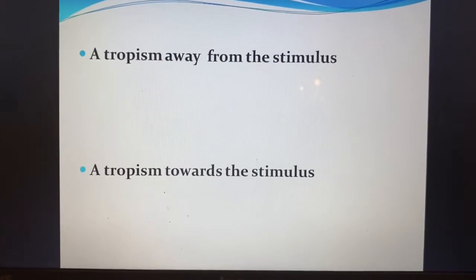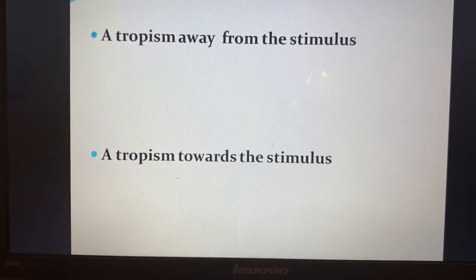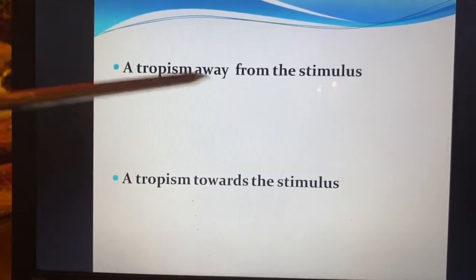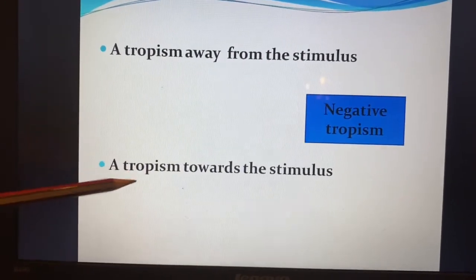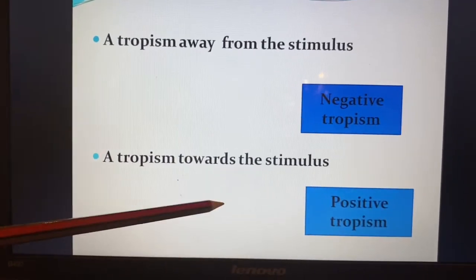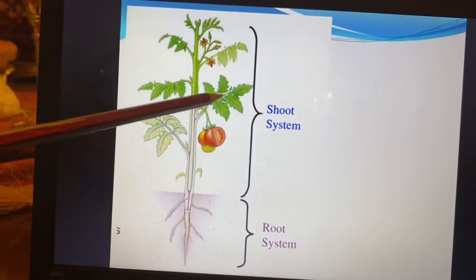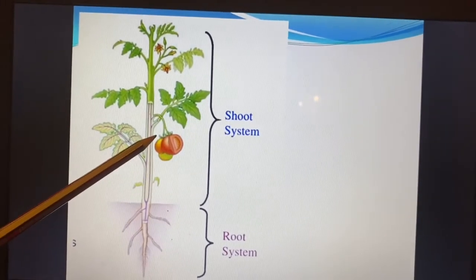These two types can be positive or negative. A tropism away from the stimulus, if it goes away, this is a negative tropism. If it goes towards the stimulus, this is called positive tropism. How can we apply this? For example, the shoot system goes towards the sun.